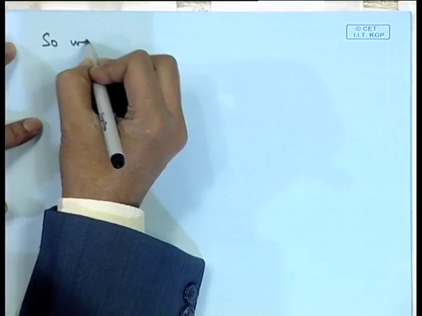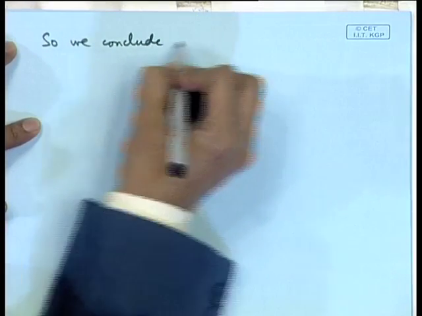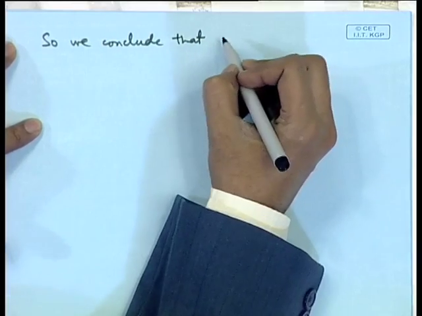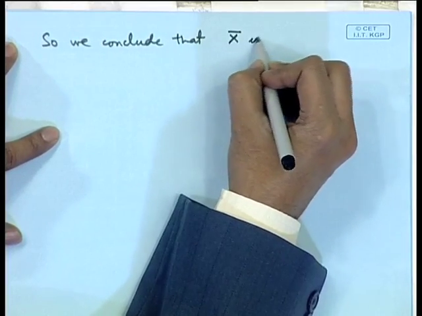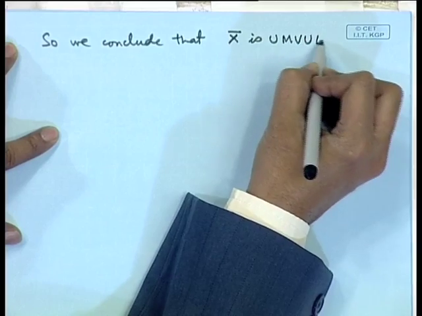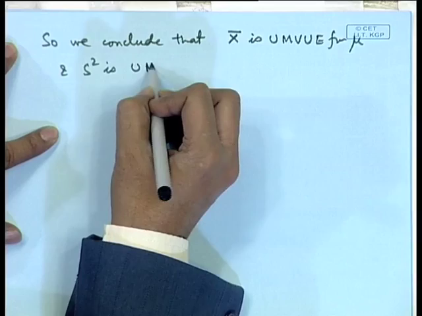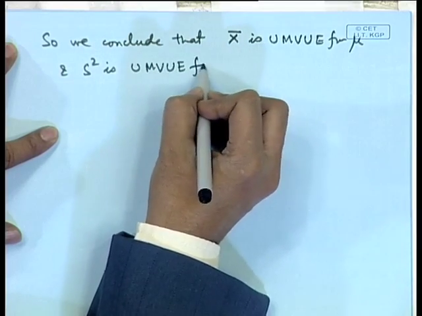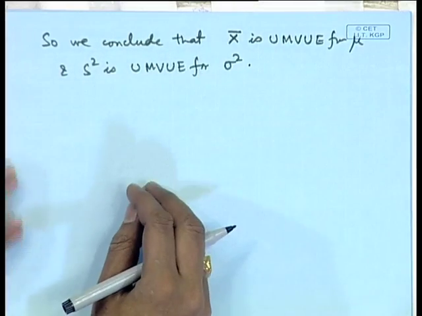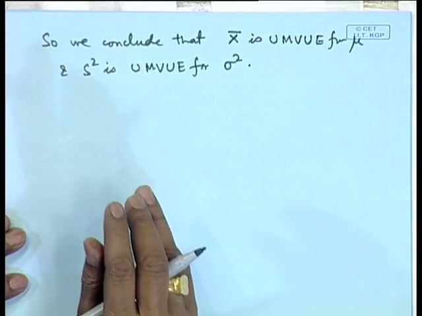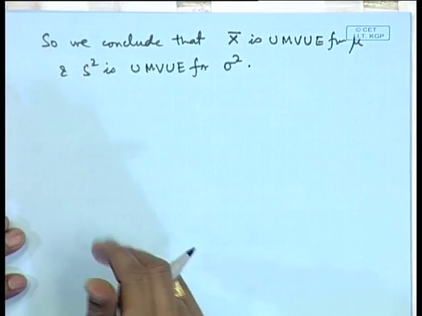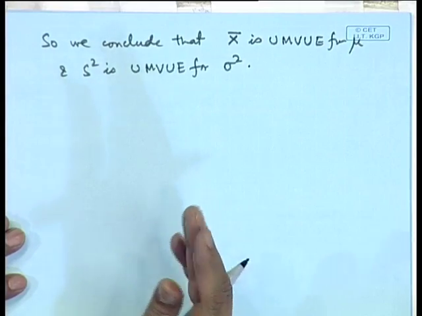So, we conclude that x bar is UMVUE for mu and S square is UMVUE for sigma square. So, we can see here that once the determination of a complete sufficient statistic is done in a problem, then finding the UMVUE is simply a problem of finding certain expectations.